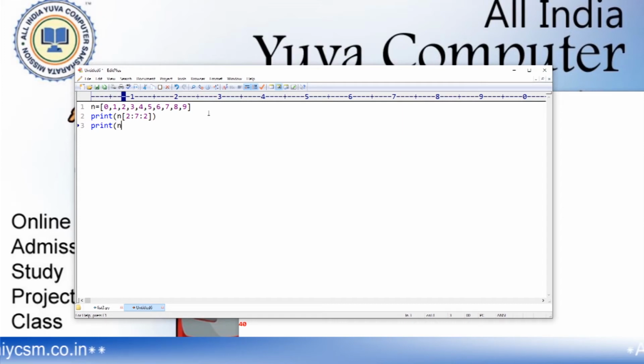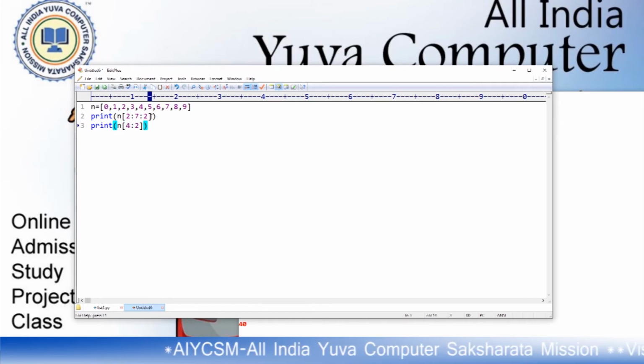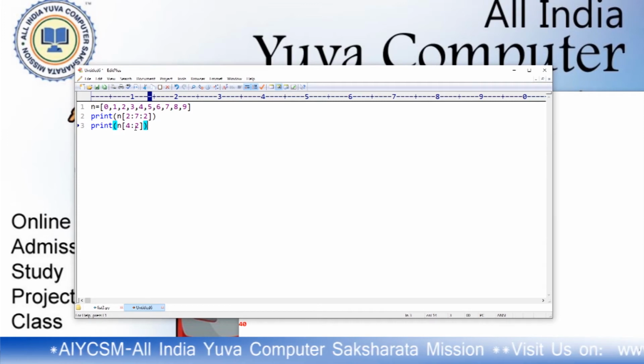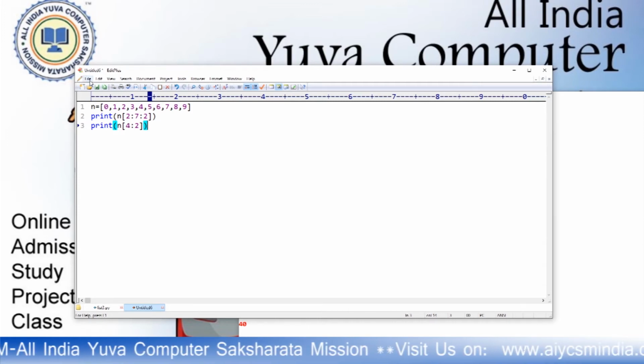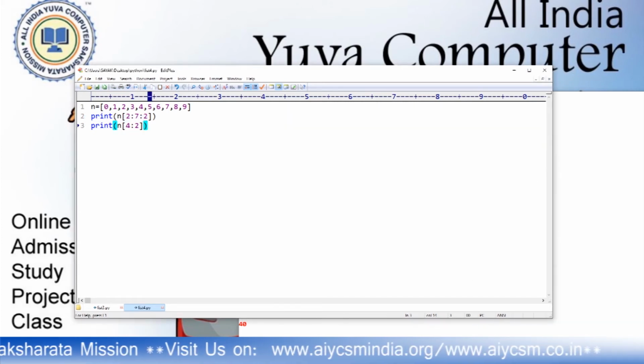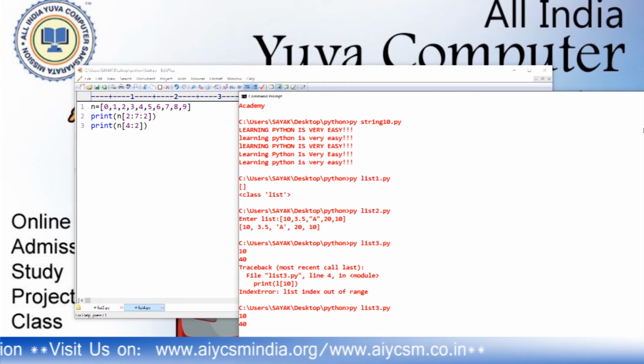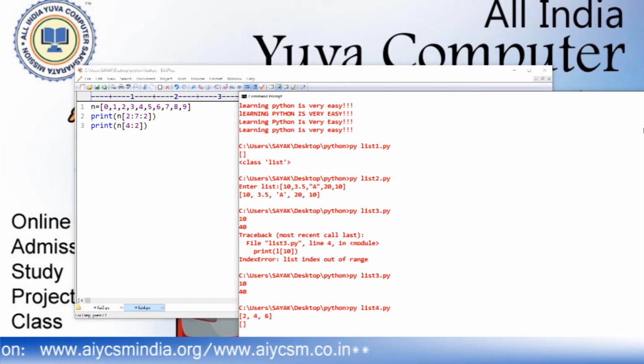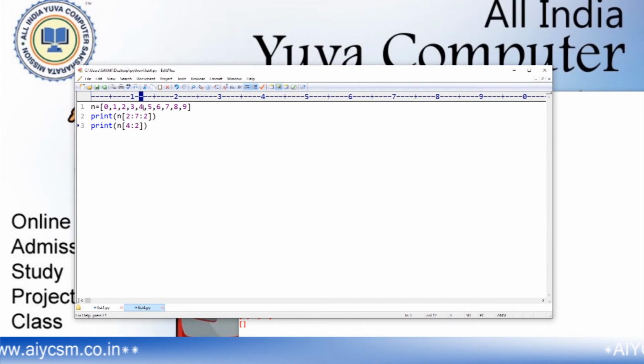Print n[4:2]. So it prints in reverse order. It starts from 4 and ends at 3. Okay, if I save this as list4.py and run it, you will see the answer. Because there is no negative step, it increased from 4 and never reached 2. So this doesn't return anything. This is an empty list.